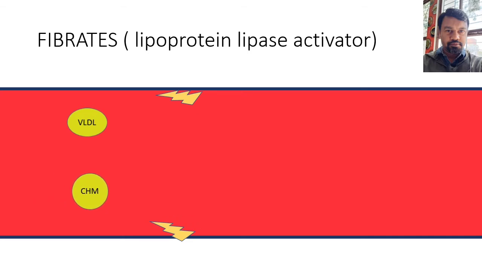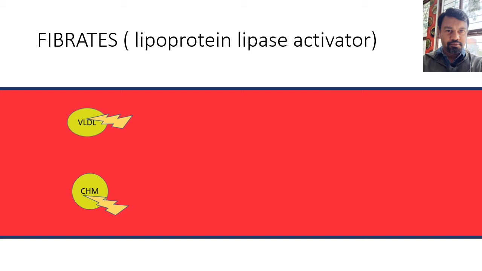When this circulating form of cholesterol goes inside the tissue, the endothelium of the capillaries releases lipoprotein lipase. This lipoprotein lipase acts on these fat molecules and leads to digestion of these fat molecules.